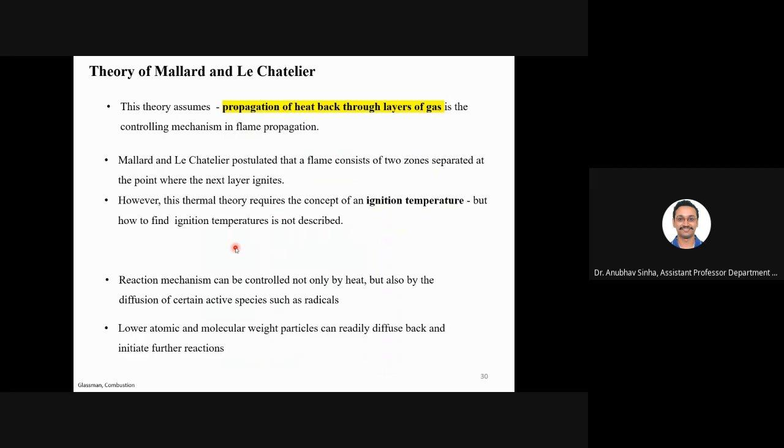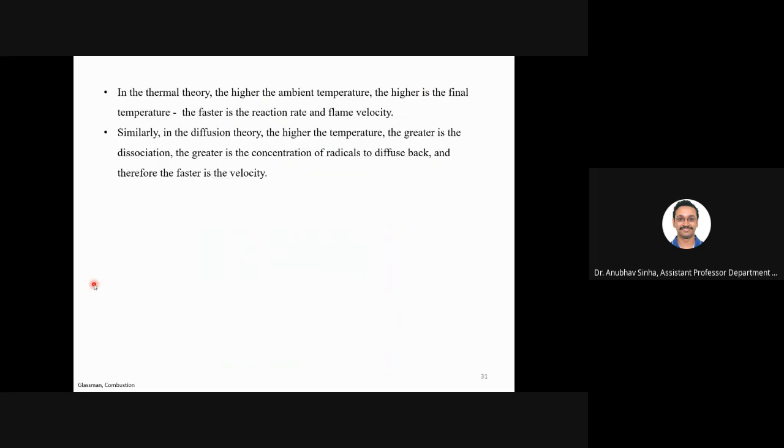But the major limitation of this model is that in actual flames, there are also some radicals which will diffuse. Not only heat, but some chemical species are also involved, particularly lower atomic and molecular weight particles, which are very easy to diffuse. So this theory has a limitation in that it neglects this part. This is basically called a thermal theory.